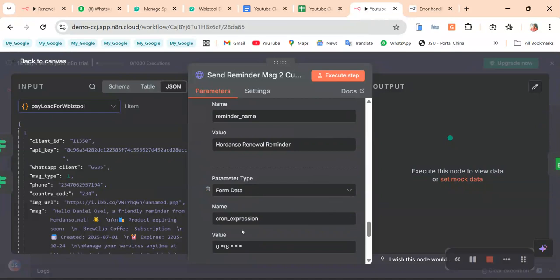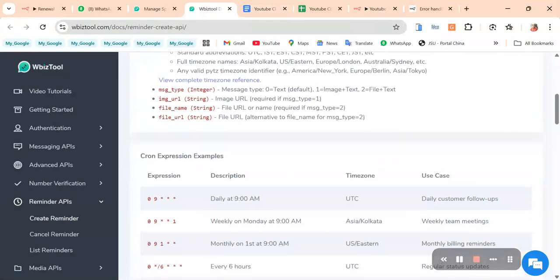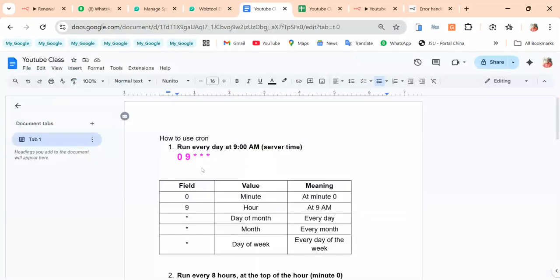The next thing is a cron expression. I want to explain what a cron expression is. A cron expression is the time that you want the person to be receiving the messages. If you go here, they give the cron expression and explain how it works, but I'm going to show you how it works. Usually you have five numbers. The first one is minutes, the second is hour, then day of the month, month, and day of the week. So if you have 0 9, it means 0 minutes, hour 9, that means at 9 a.m.